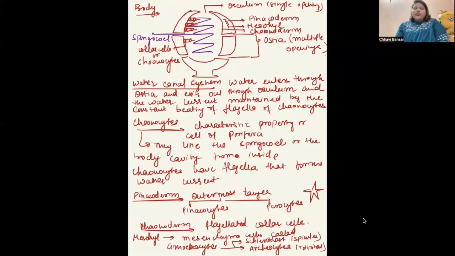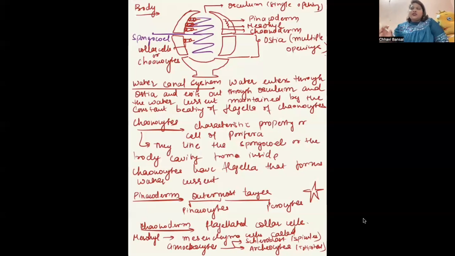This entry and exit of water is called the water canal system. This water canal system is made up of the ostia, which are multiple in number, where the water moves inside. Due to the beating of the flagella attached to the collar cells, the water current is formed. After moving the water into the spongocoel, the cavity of the poriferans, the water moves out through the osculum, which is the single opening. Okay, so this is what the water canal system is. Then choanocytes, or collar cells, that form the choanoderm are the characteristic feature of Porifera.